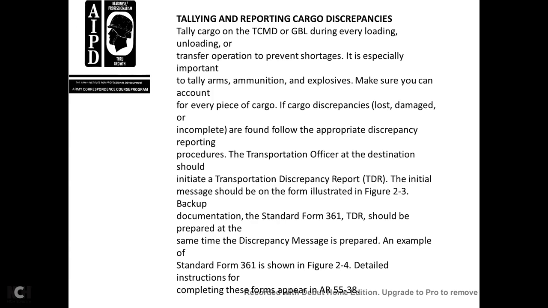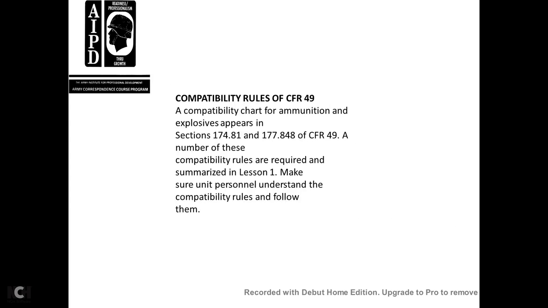An example of the Standard Form 361 is shown in figure 2-4 with the delayed default information. Complete these forms in accordance with AR 55-38. Compatibility rules of the CFR: the compatibility chart of ammunition and explosives is in sections 174.81 and 177.848 of Title 49. The compatibility rules required are summarized in lesson 1. Make sure the unit and personnel understand the compatibility rules and follow them.